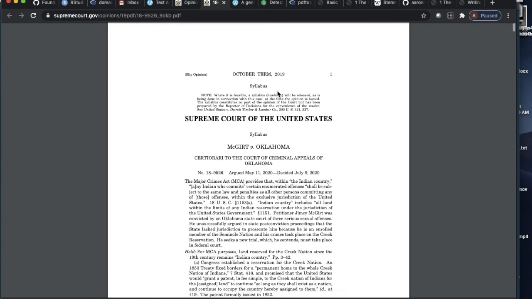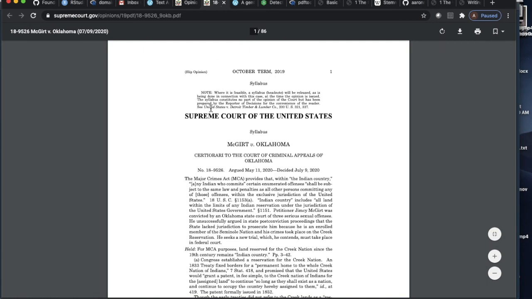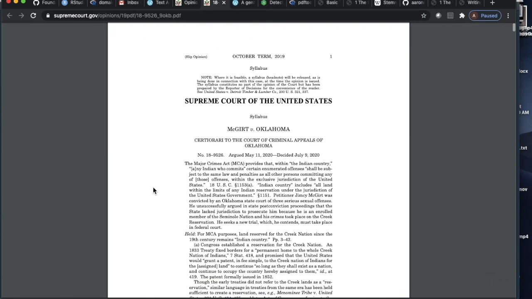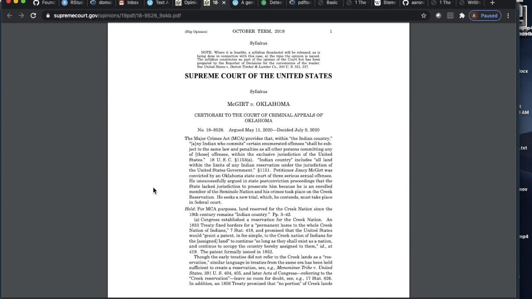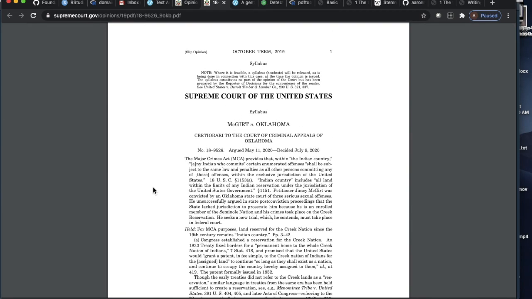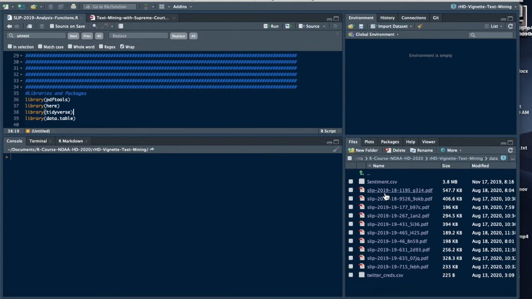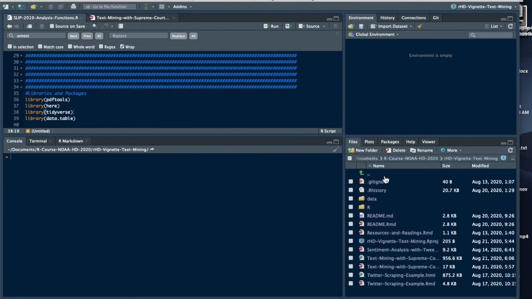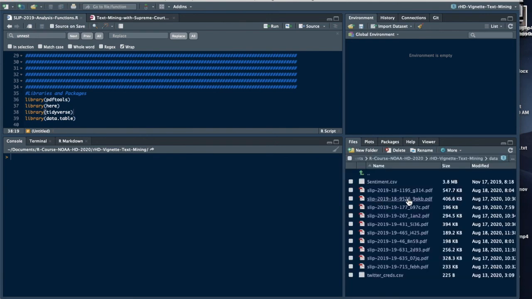Just as a reminder, this was the court case that we were looking at, the PDF file with the opinion, the majority and the dissenting opinions of the court for this particular case. We had downloaded that and saved it inside the data directory in our RStudio project, and this is that file right here. In RStudio, I'm inside the project. If I navigate to the data directory, I can see that file.